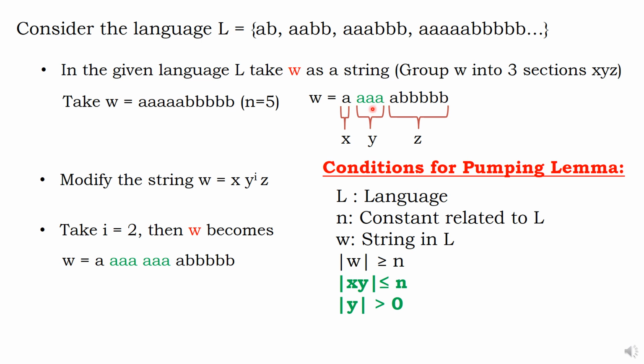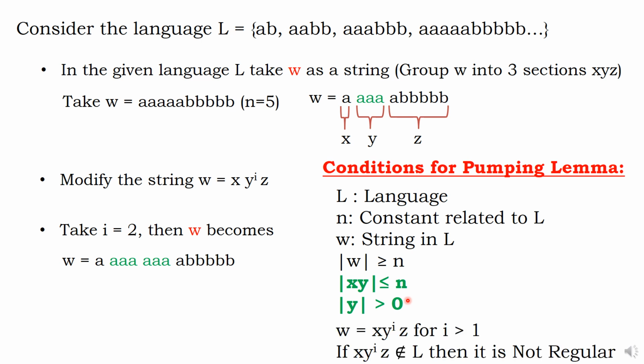How are you going to split? X and Y put together should be less than or equal to N. If I have 5, it should be 5 or less than that. Right now it is 4. That is the idea. And the minimum Y term must be there because we have to pump, so Y should be greater than 0. After pumping, if the word does not belong to the language, then it is not regular.